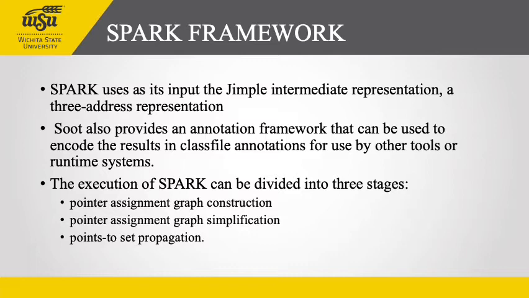The Jimple intermediate representation is the input used by Spark, which is a three-address representation. Now, it is a simplified version of Java source code that has a maximum of 3 components per statement. It is typed, has a concrete syntax, and is based on 3-address code. Jimple includes only 15 different operations, thus simplifying flow analysis.